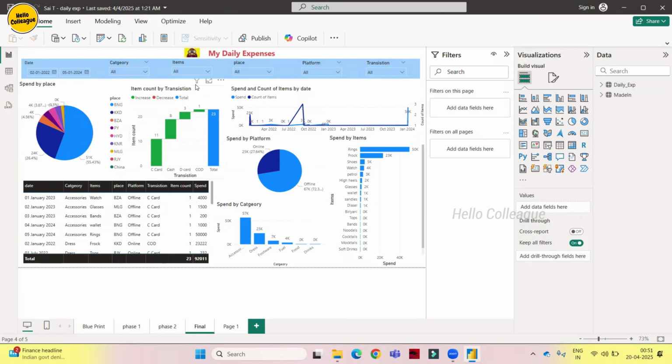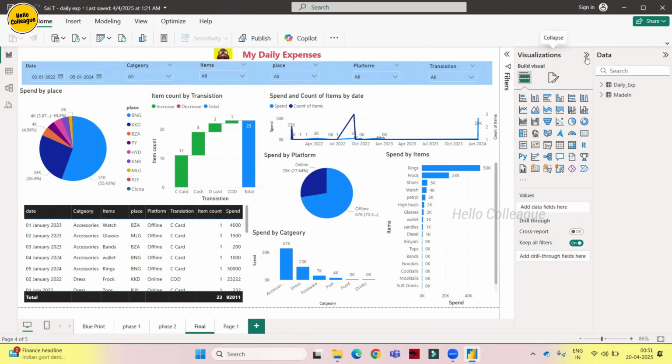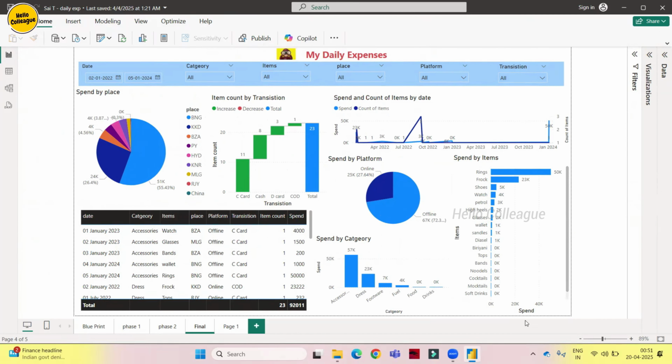So this is the report. Let's make it bigger. I hope this is looking with clarity. Now let's understand. We have a logo here. The logo is brown and yellow, with daily expenses as the title. If you look at the logo, it is yellow and brown, right?